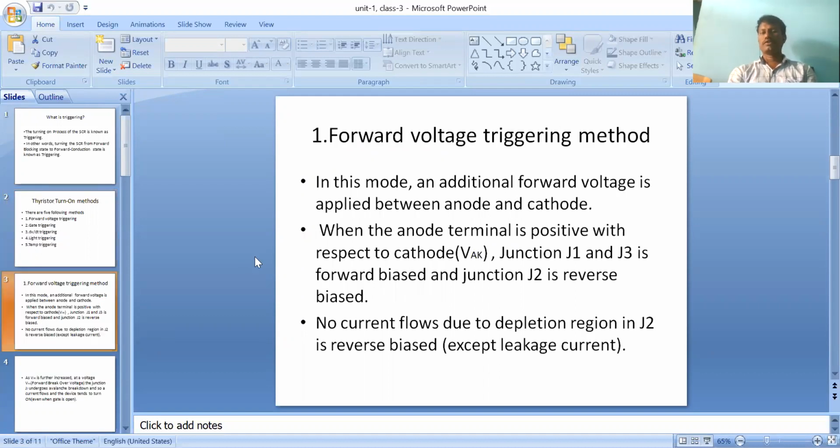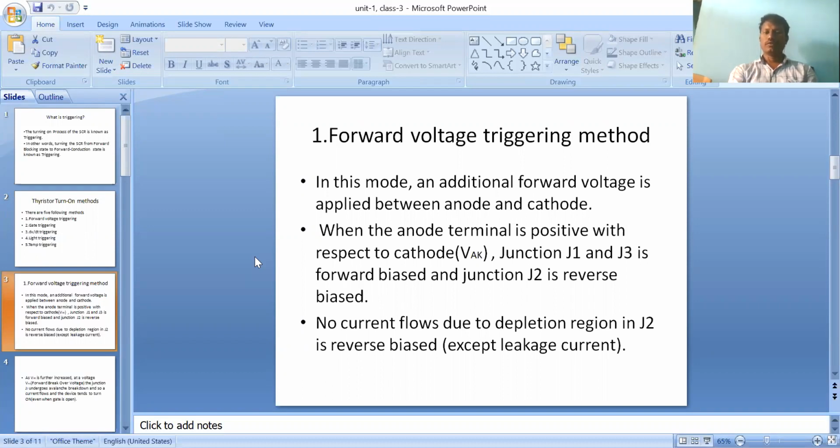As already explained in the operation of the SCR, there is one mode called the forward blocking mode. In forward blocking mode, the anode is made positive with respect to the cathode. Junctions J1 and J3 are forward biased and junction J2 is reverse biased. During that mode, junction J2 maintains a depletion layer, so charge carriers are not allowed to pass from the J2 junction to the J3 junction.